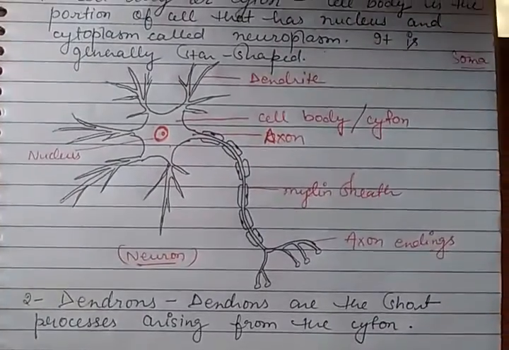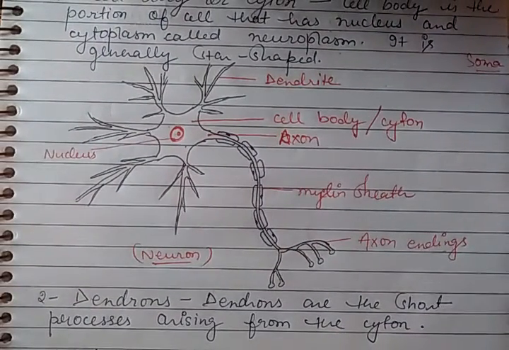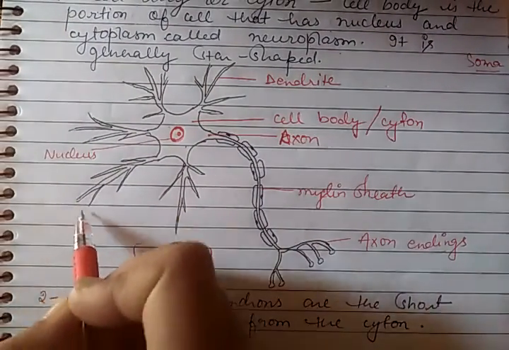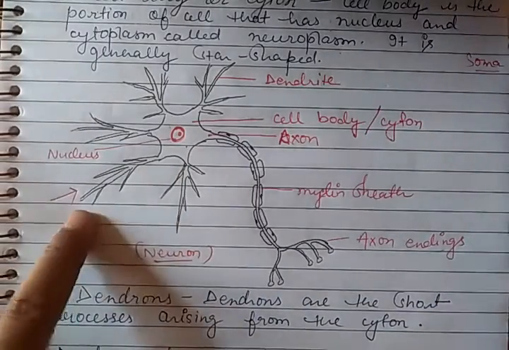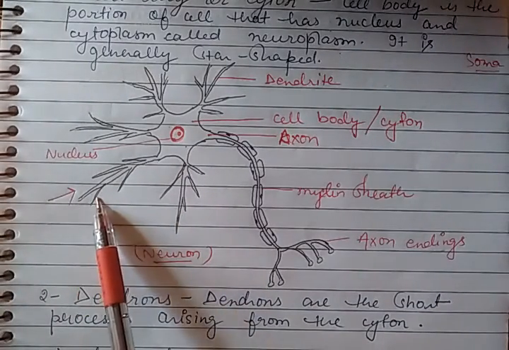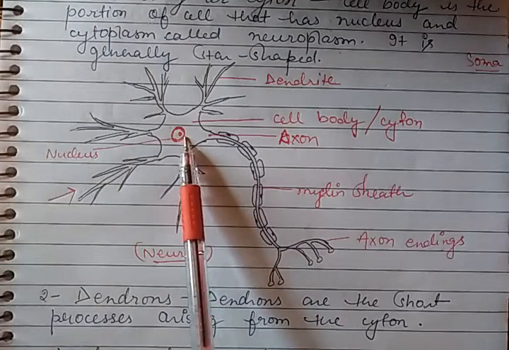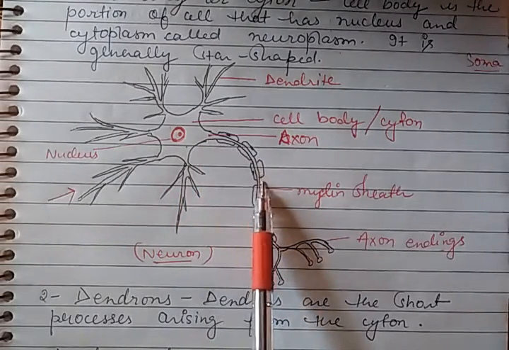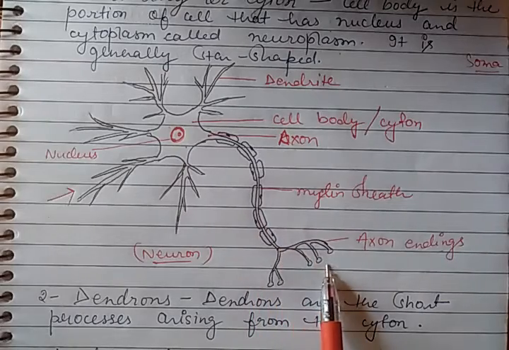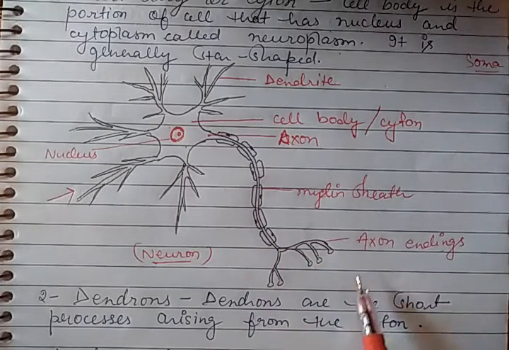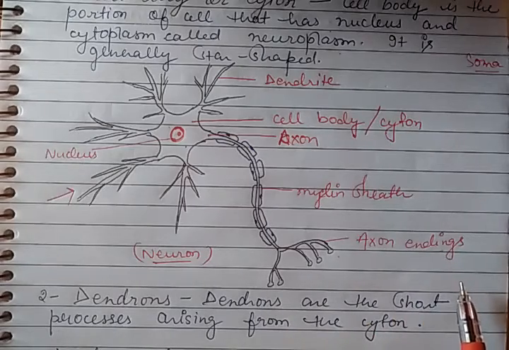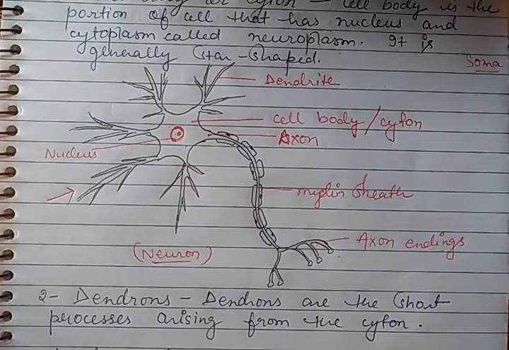You can see here the impulses are received by the dendrites, and it proceeds through the cell body or cyton, then it moves into the axon, and then it goes into the axon endings, and further by the axon endings it moves into the organs or the next neuron or nerve cell.